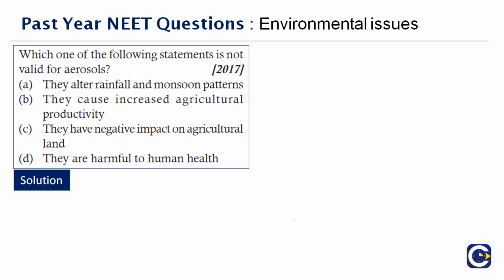As I already said, these aerosols are nothing but fine solid particles, right? They are fine solid particles which are suspended in the atmosphere. Apart from that, you have natural aerosols like fog, dust, forest exudates and many other systems. So what do these aerosols do? They can be tiny droplets or dust particles, bits of black carbon and other things that float in the atmosphere, which becomes a threat to the agricultural land.